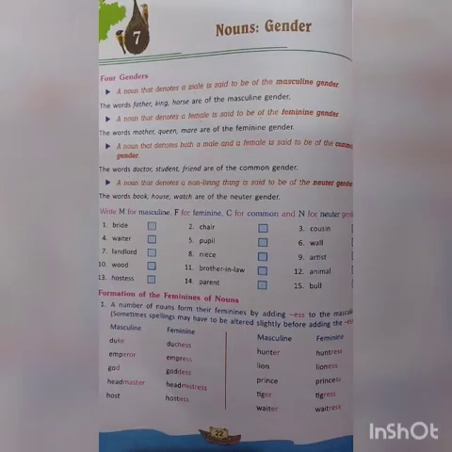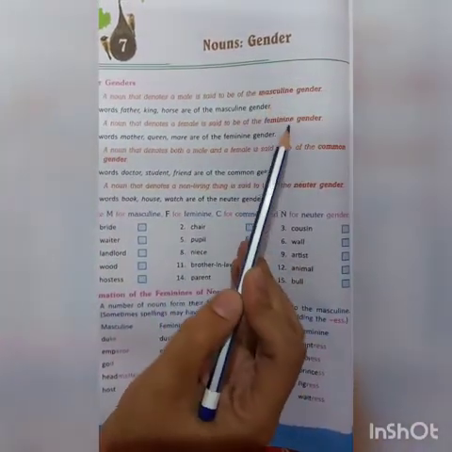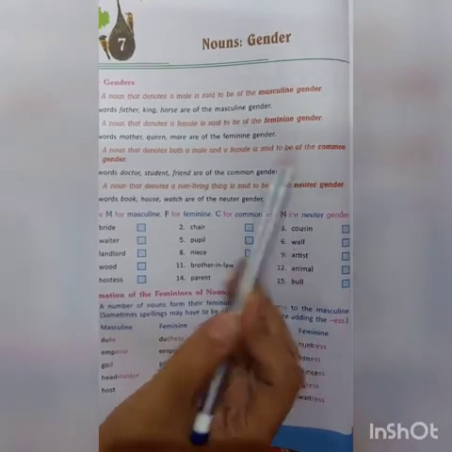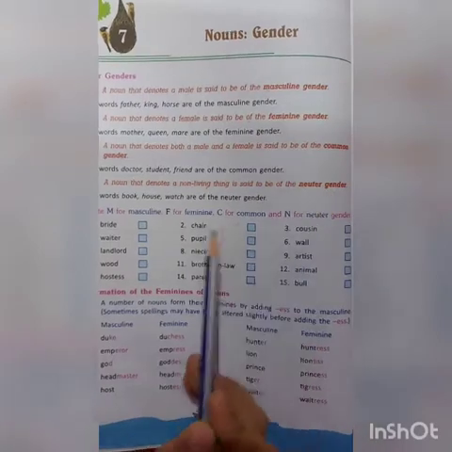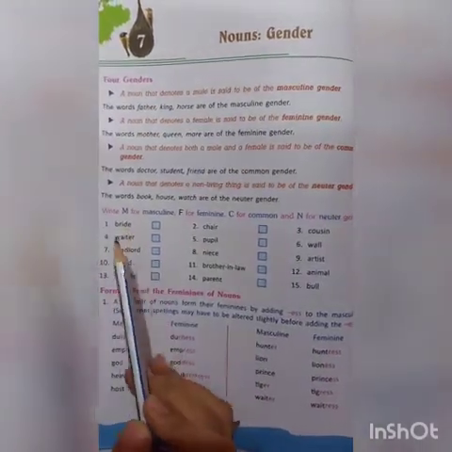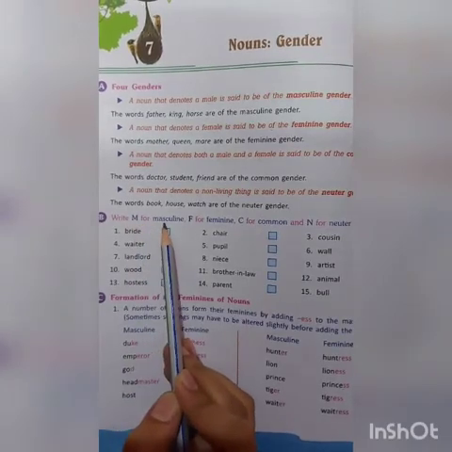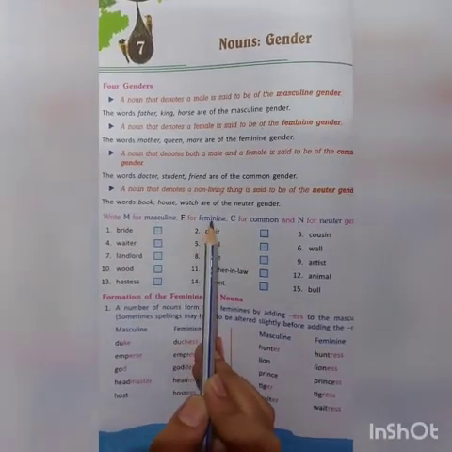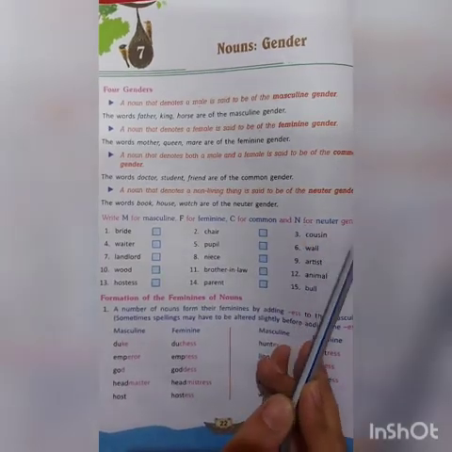Alright? So I hope the four genders are clear to everyone. We have masculine gender, feminine gender, common gender and neuter gender. Now let's look at the exercises. Part B. Write M for masculine, F for feminine, C for common and N for neuter gender.